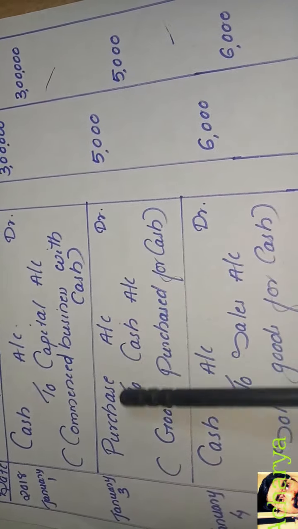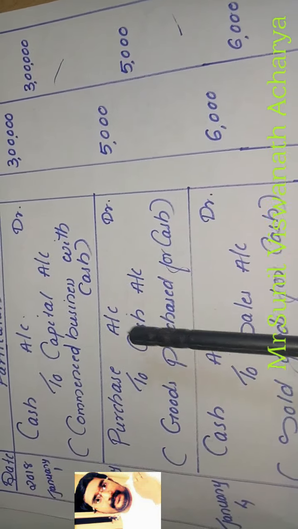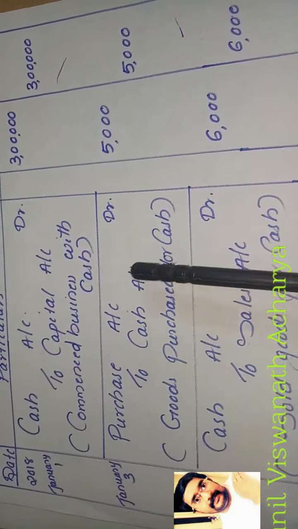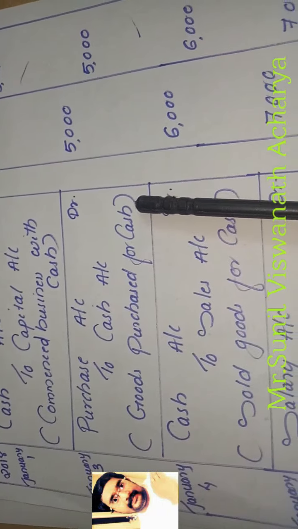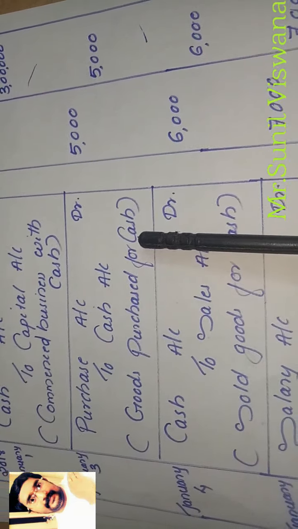Whenever we purchase goods, which account do we always debit? The purchase account. Keep in mind, cash is going out, cash is an asset, asset decreases, so we credit 5,000. Narration: goods purchased for cash. We can write the narration in simple or past tense; past tense is better. Goods purchased for cash.